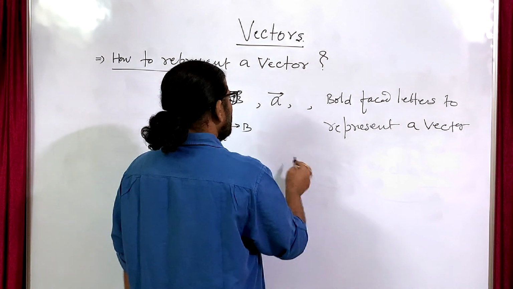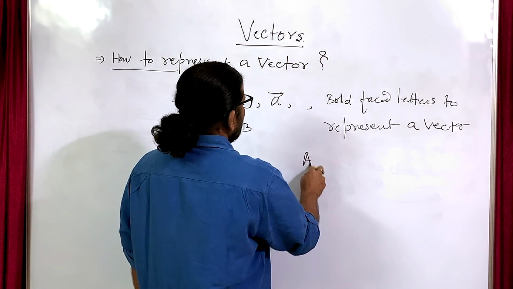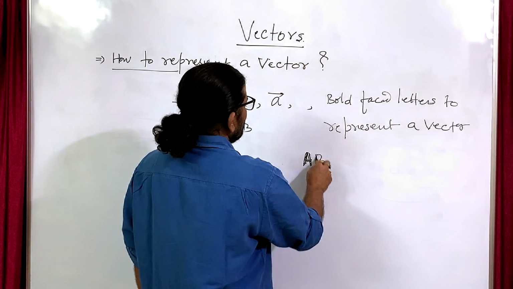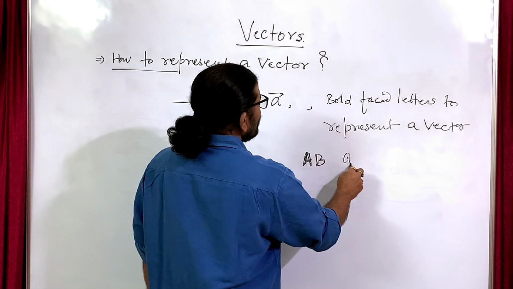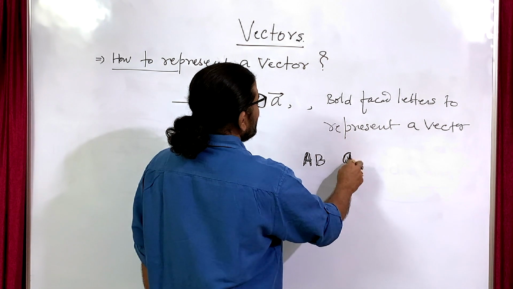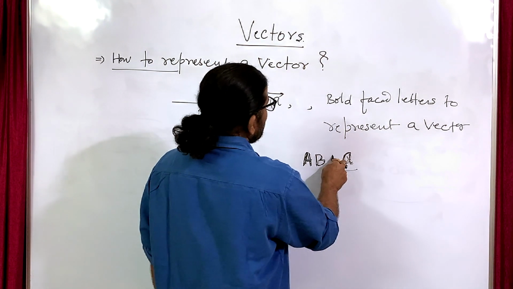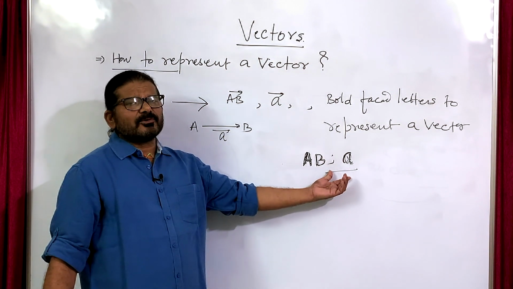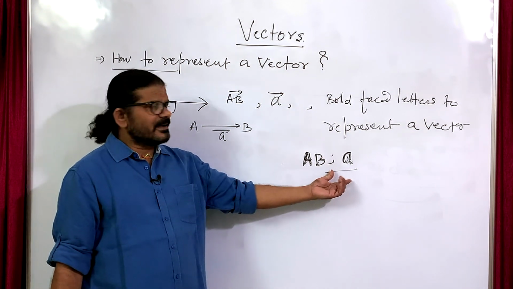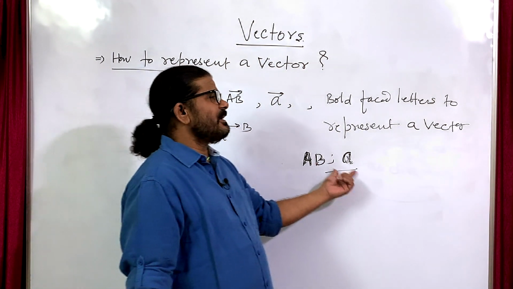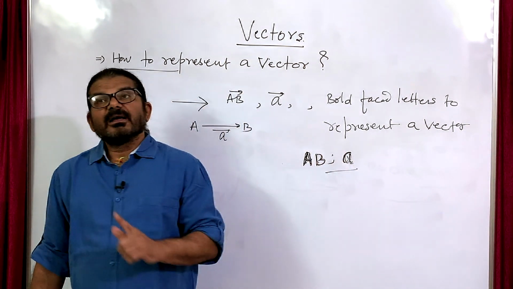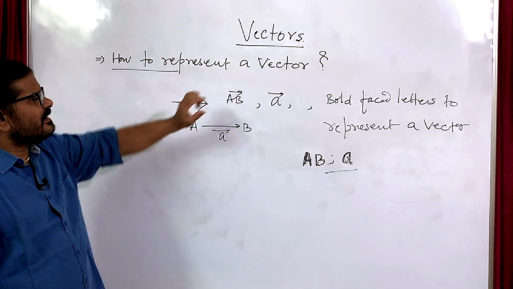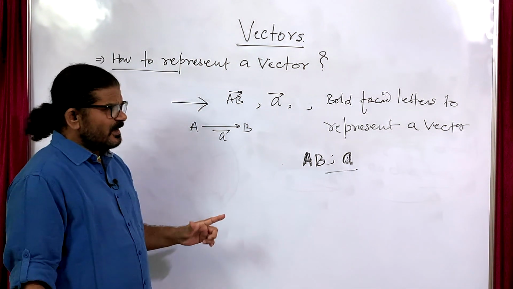So you can write AB, or you can write a bold-faced letter. Whether you are understanding or not, people who have an idea about vectors will understand that AB is nothing but a vector. So the vector is represented by an arrow.